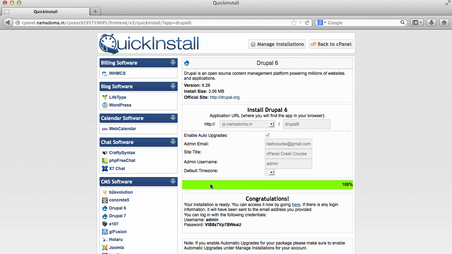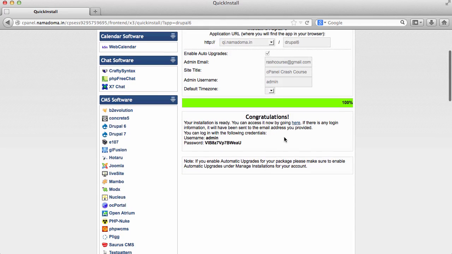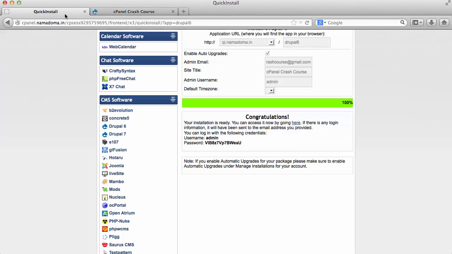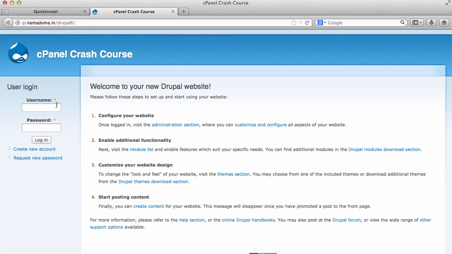Okay, so the installation is ready. We can check it here. Okay, this is our new Drupal site, and let's log in with the admin username admin, and paste the password.